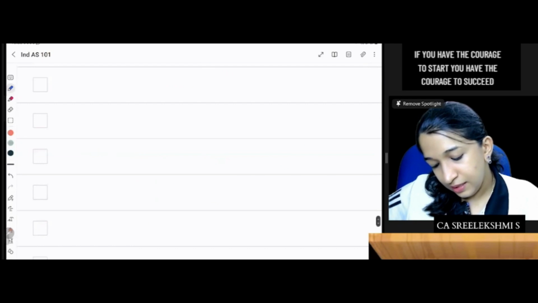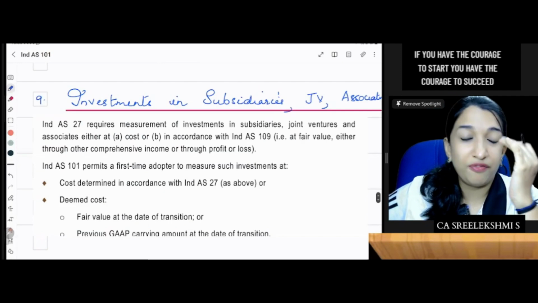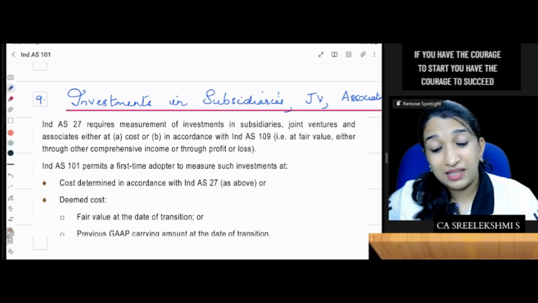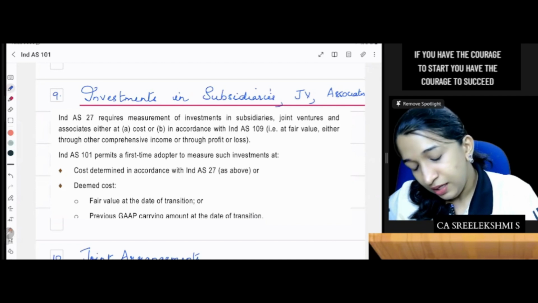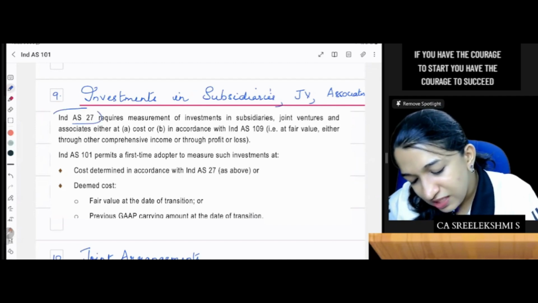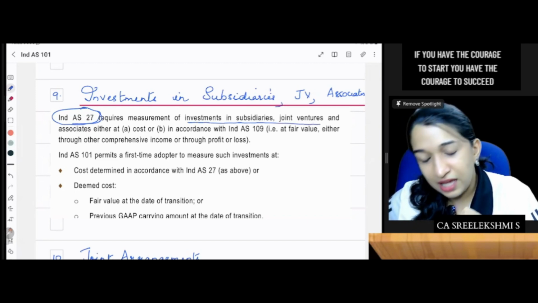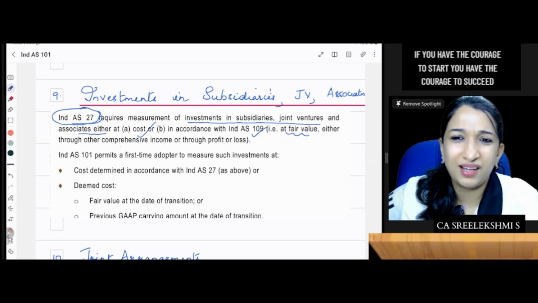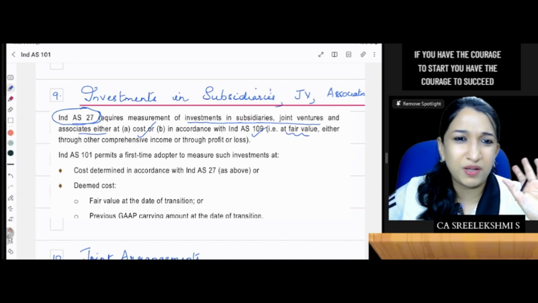Now there is investment in subsidiary. What is the treatment of investment in subsidiary, investment in joint venture, investment in associate? What is the accounting treatment in the separate financial statements, where there will be an investment account? As per Ind AS 27, investments in subsidiaries, joint ventures and associates can be measured either at cost or in accordance with Ind AS 109, that is, at fair value through OCI or P&L.